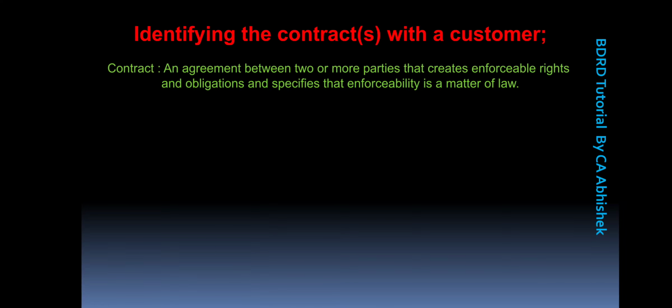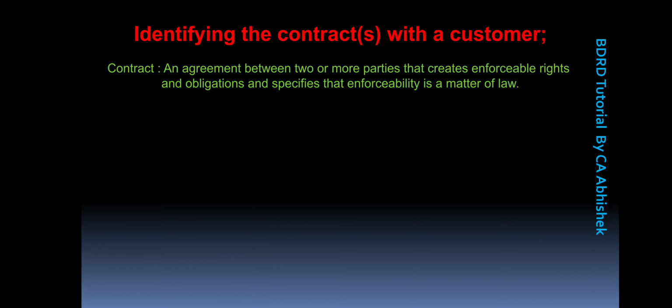If the service provider or the goods seller has not delivered the goods or has not executed the performance of service within the stipulated time, then the aggrieved party must have the right of compensation from the service provider or goods seller. So in this case, enforceability is a matter of law.